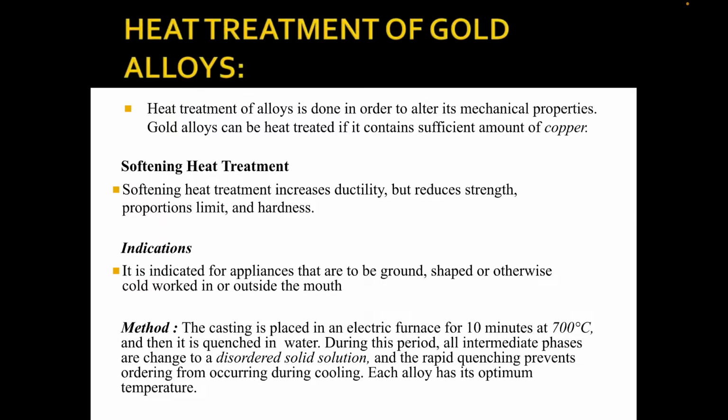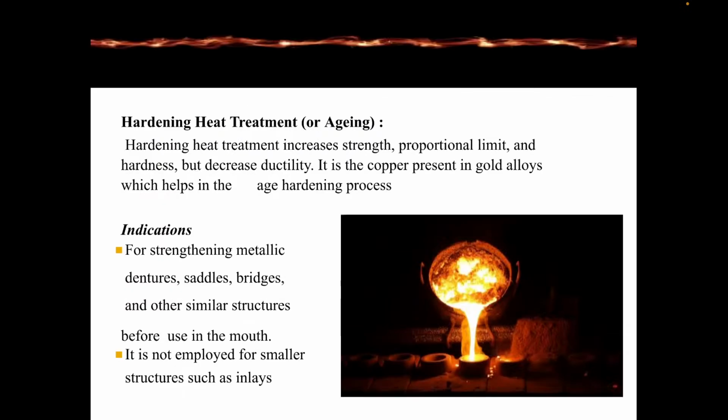So the method: the casting is placed in an electric furnace for 10 minutes at 700 degrees Celsius, then is quenched in water. During this period, all intermediate phases are changed to a disordered solid state, solid solution, and the rapid quenching prevents ordering from occurring during cooling. Each alloy has an optimum temperature.